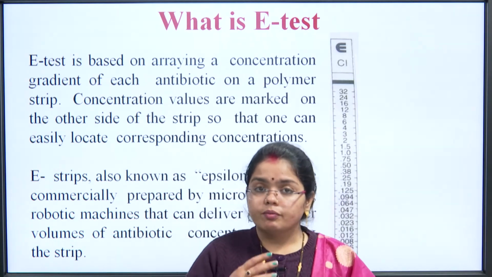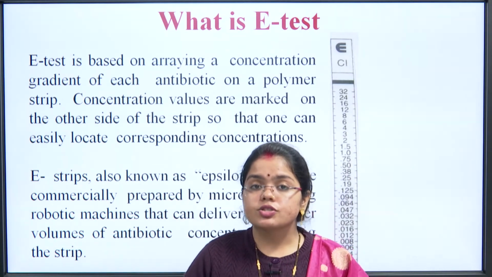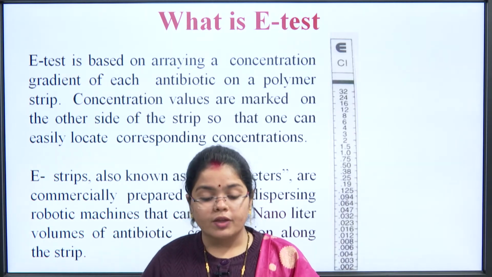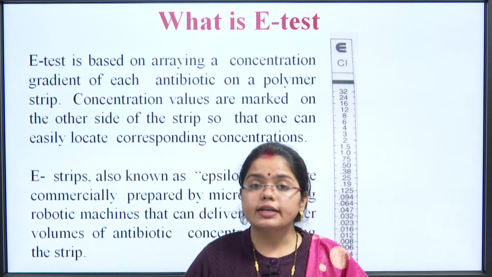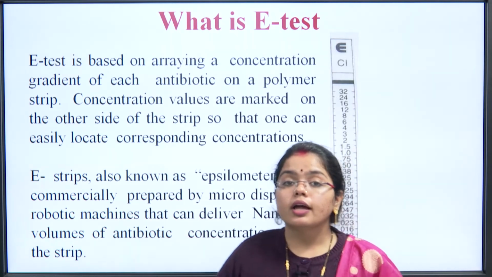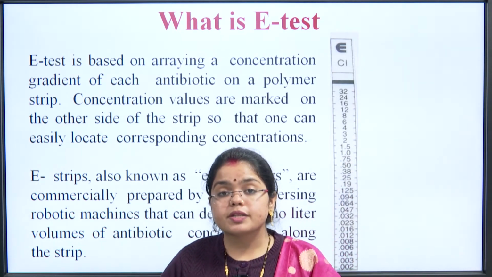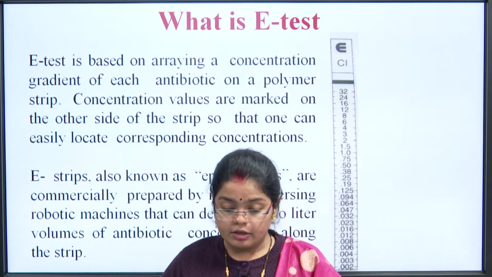From that we derive the concentration required to inhibit the growth of a particular bacteria. But the E-test helps us find out the particular range or the number of microorganisms that can be cleared by that particular antibiotic.